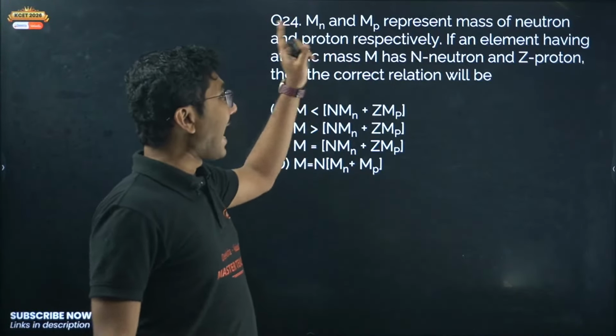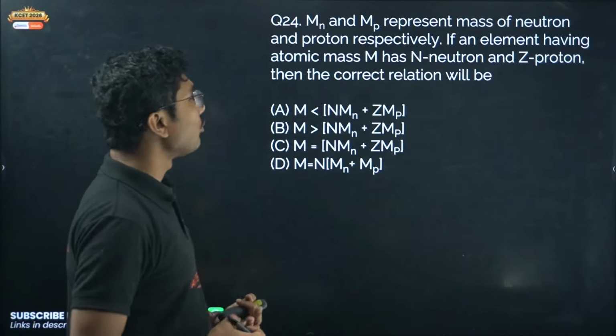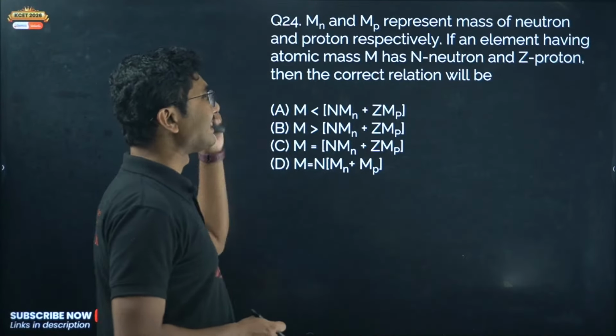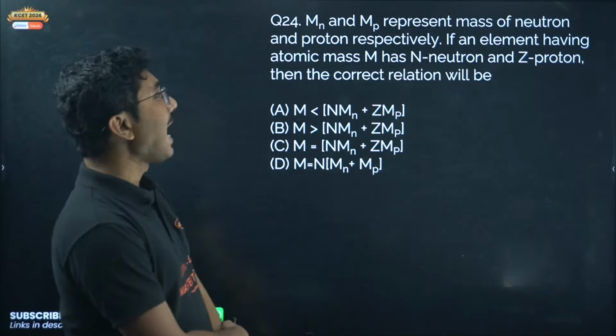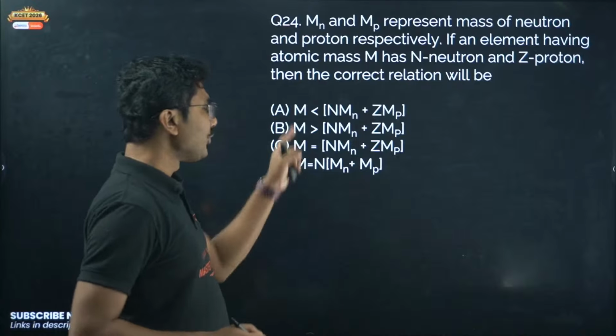If Mn and Mp represent the mass of neutron and proton respectively, and an element has atomic mass M, with n neutrons and z protons, then the correct relation will be. Which of them is correct?